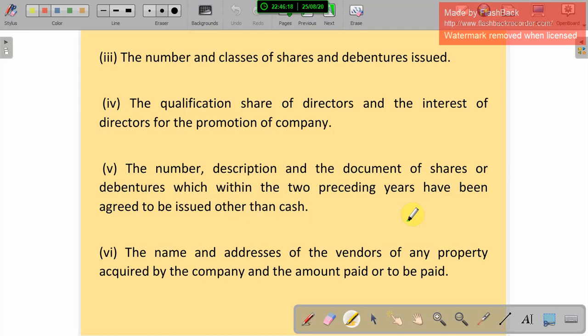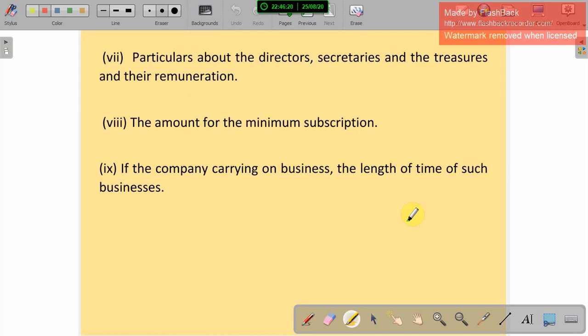Everything should be mentioned, and particulars about the directors, secretaries and treasurers and their remuneration. The minimum subscription value should also be mentioned in the prospectus, and if the company is carrying on business, the length of time of such business. So these are the details that should be mentioned in the prospectus.